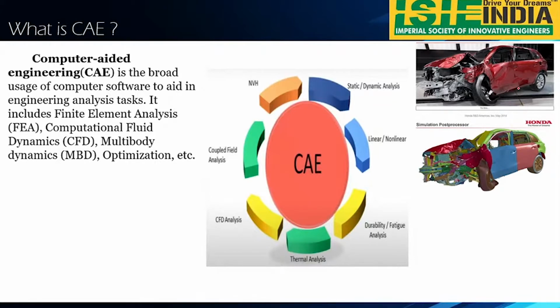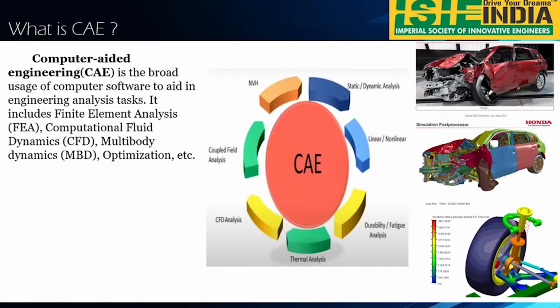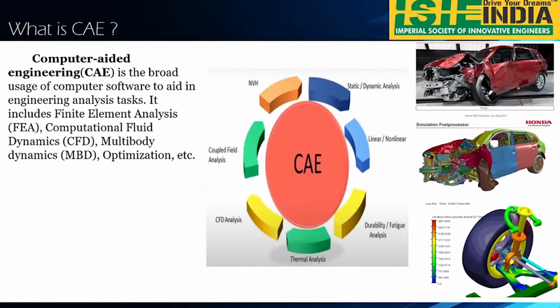So what is this 1-star, 2-star, 3-star? It is nothing but the safety of your car. When you meet with an accident, how safe you will be and at what time your airbags are going to release, all these things come under crash analysis. And multi-body dynamics is about testing how good your vehicle suspension and all these things are.